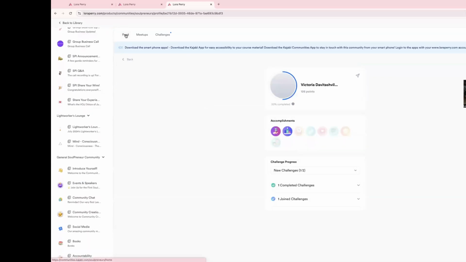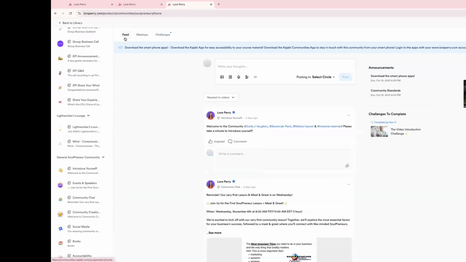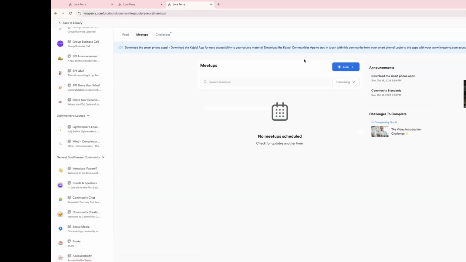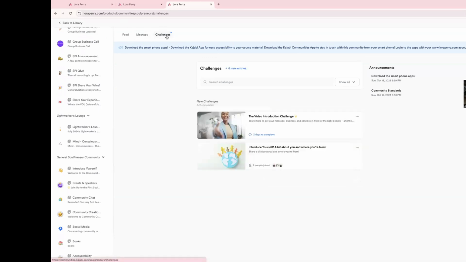So that said, the general build of this platform, you have the feed, the meetups, and the challenges. The feed is basically like a social media feed. The meetups are live meetups, which will be coming soon. And then the challenges are any current challenges that are going on.